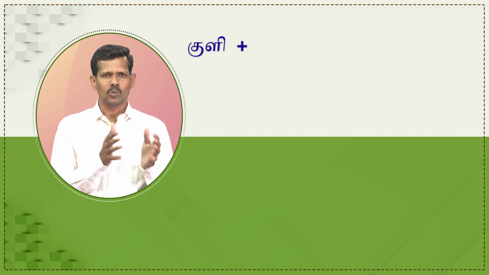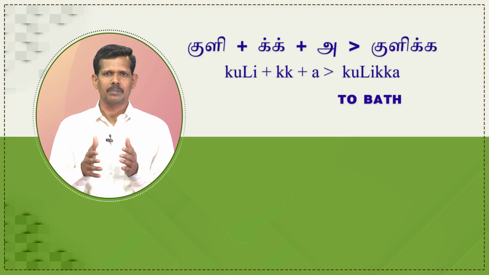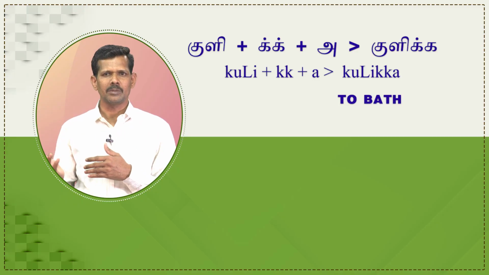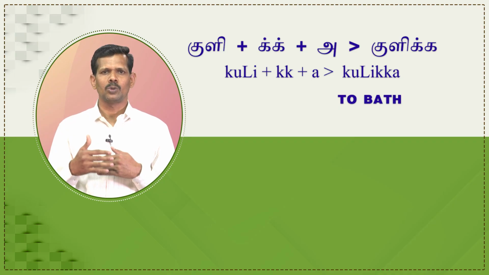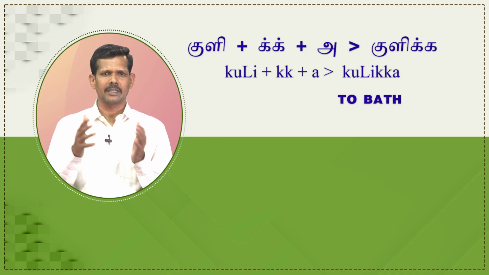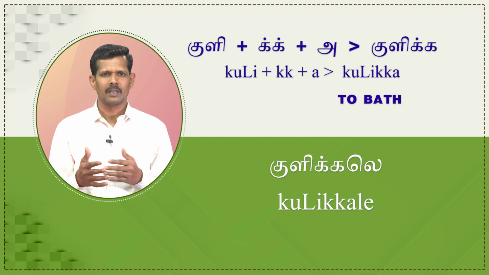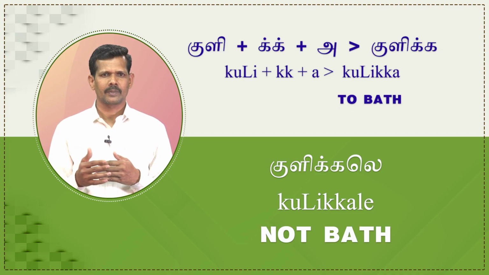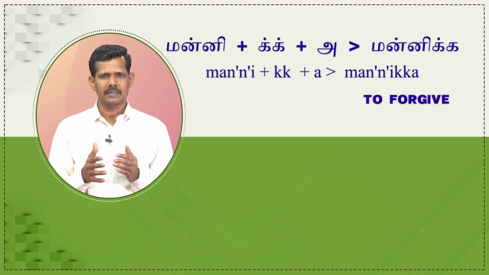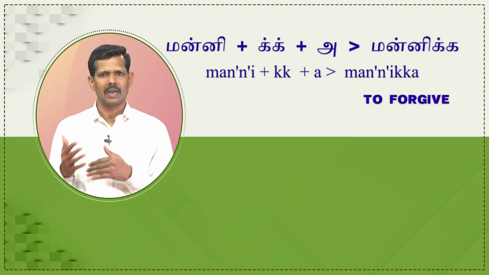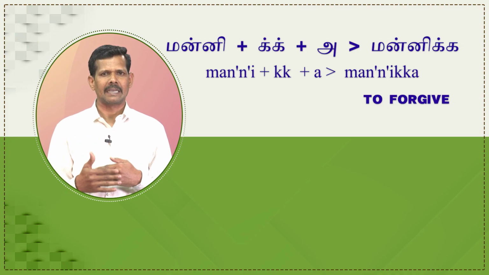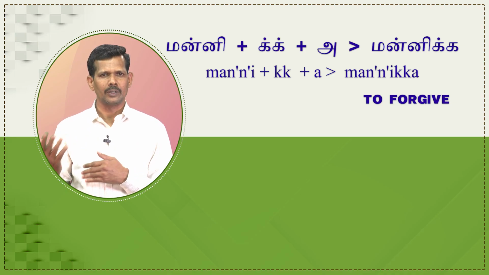Next is kuli plus ik plus a. It becomes kulika, which means to bathe. Its corresponding negative is kulikala, which means not bathe. Manni plus ik plus a becomes mannika, which means to forgive.